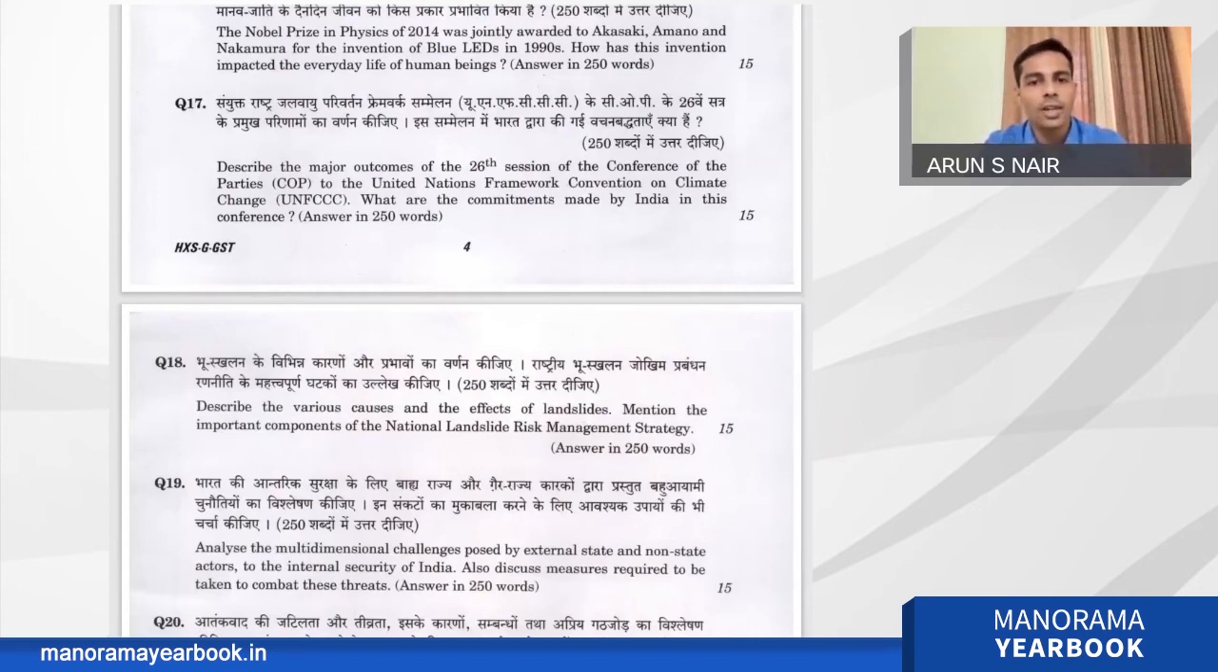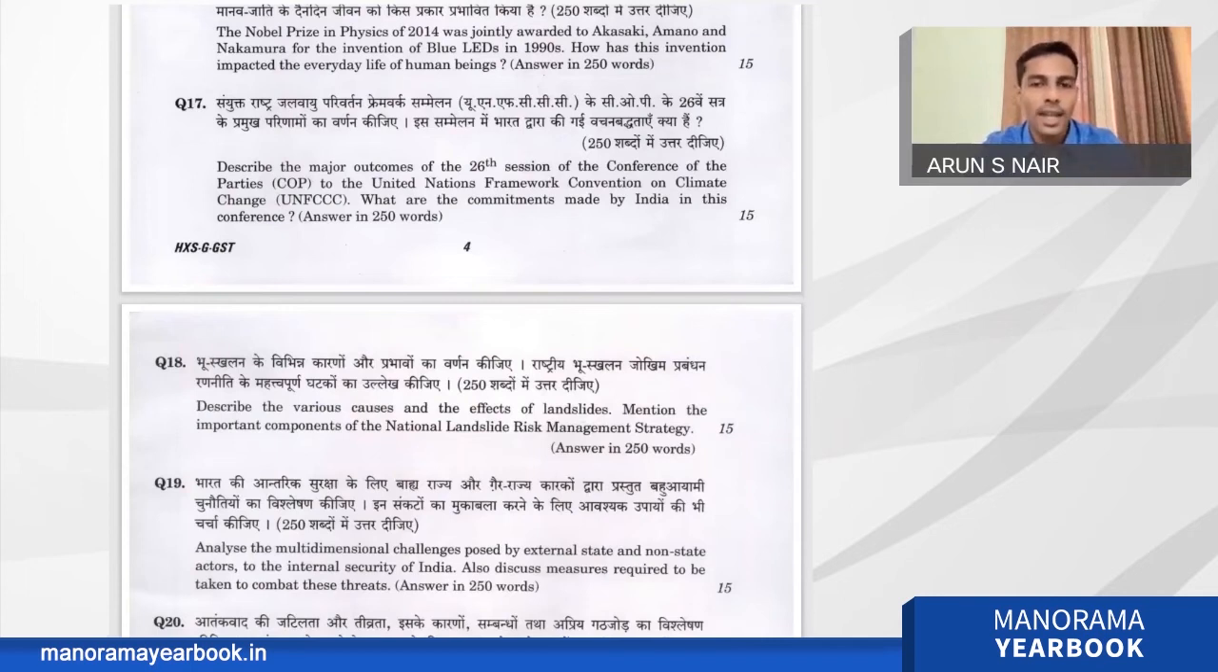Describe the major outcome. I think most of the newspapers covered the major outcome of the 26th session and India's commitment also during November and December, and most of the newspapers wrote many editorials in favor of and in criticism of COP26 and India's commitment also.